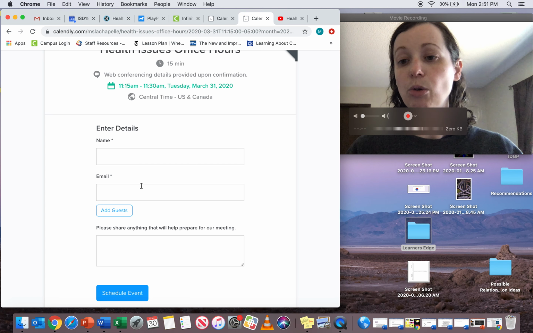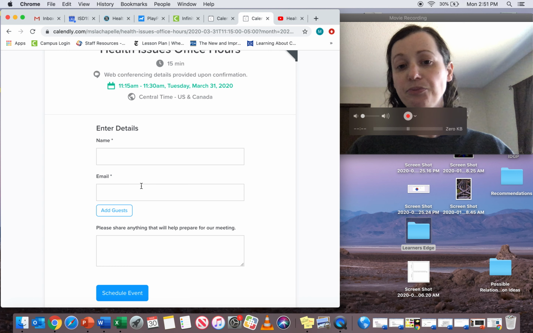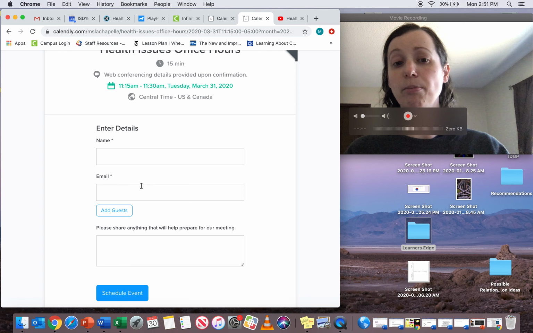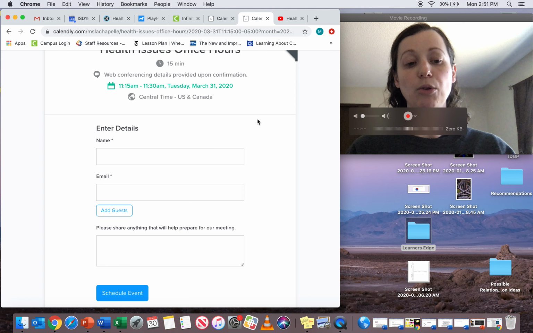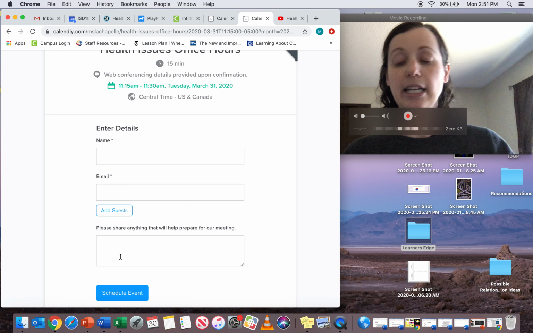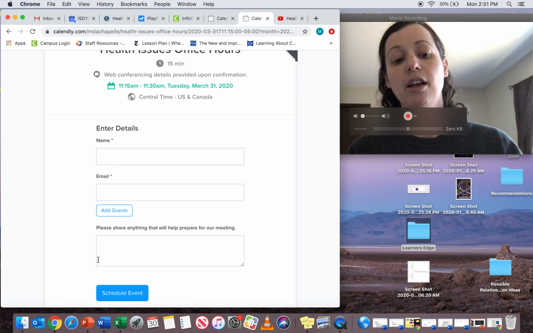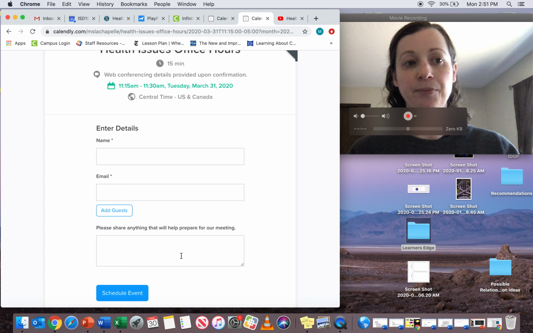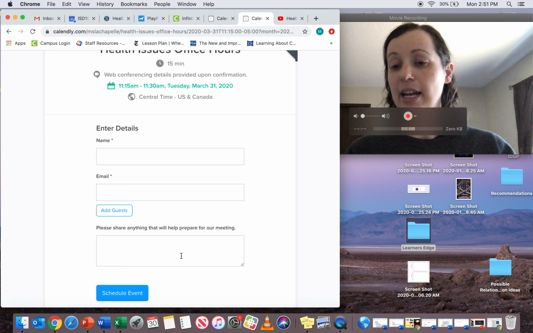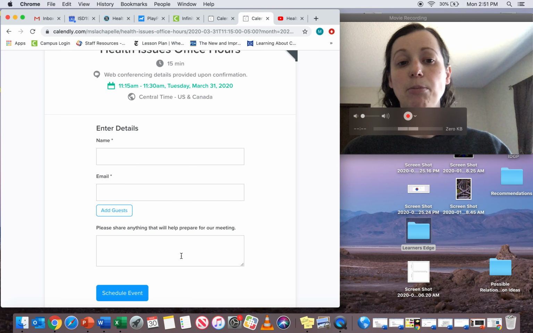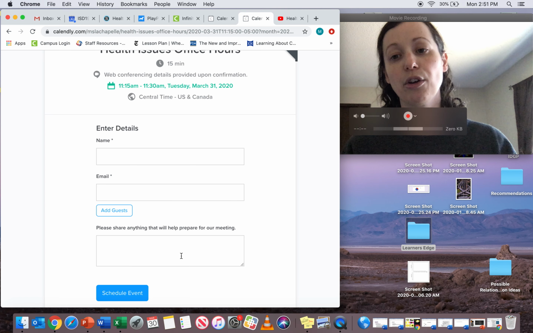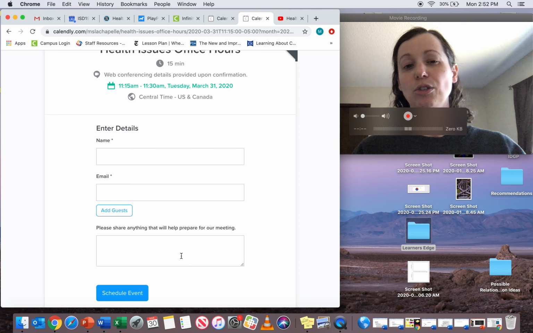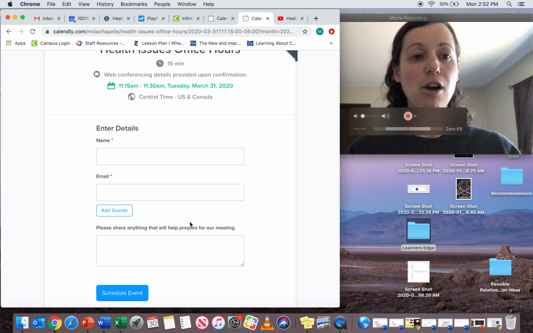So all you have to do when the Google Meet is going to happen is click on the event in the calendar, and that'll give you a link to the Google Meet. That's why this process is really smooth. That's why I'm using it. So go ahead and schedule that event. If you want to write something like self-identity presentation, or I need help with this assignment, you can write that in that field right there. Again, anyone can sign up for office hours with me. I'm available every day from 10 a.m. to 3:30. I'm also available on Schoology, so if you have any other questions about that, let me know.